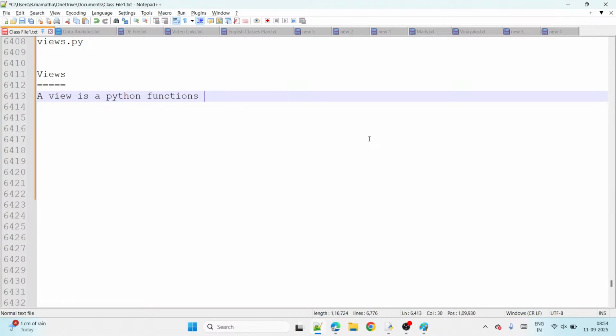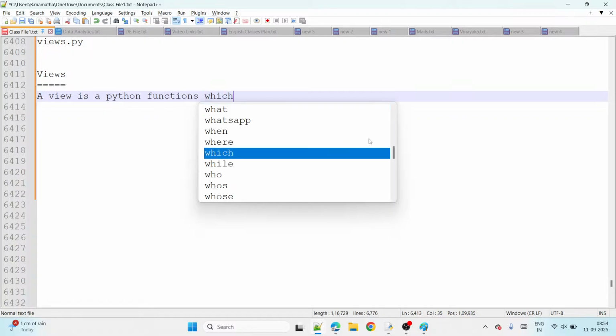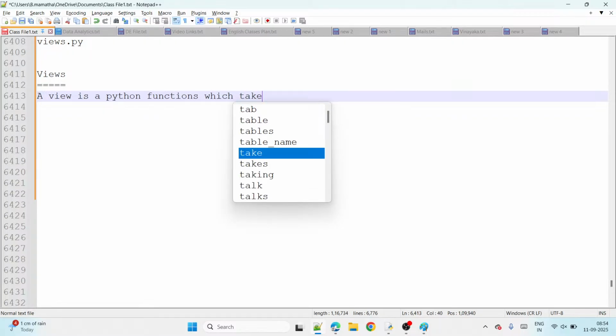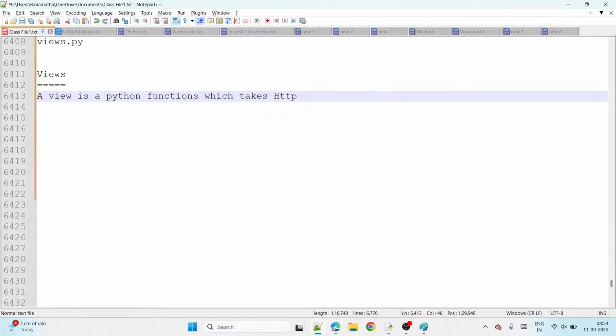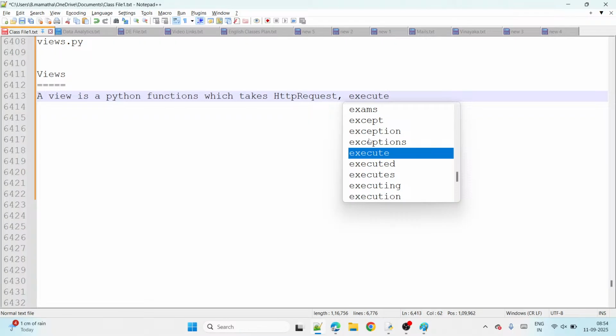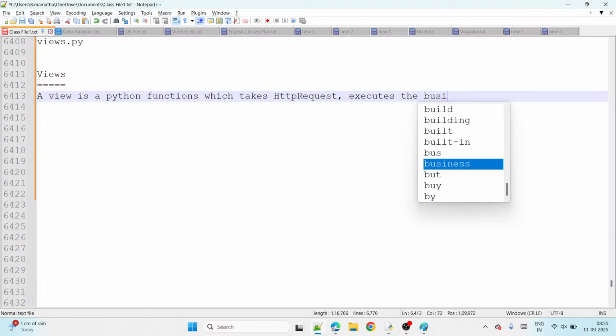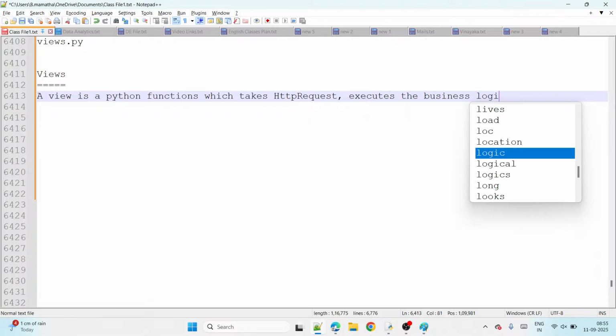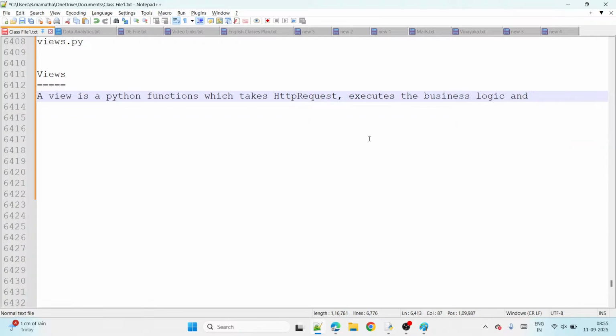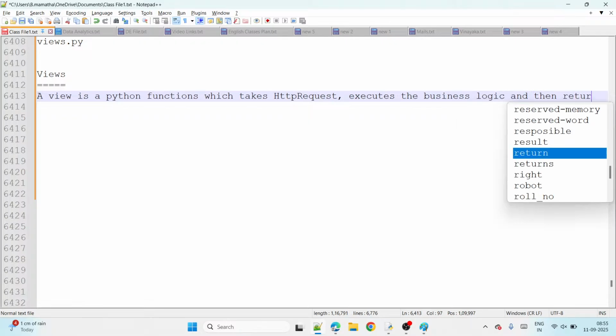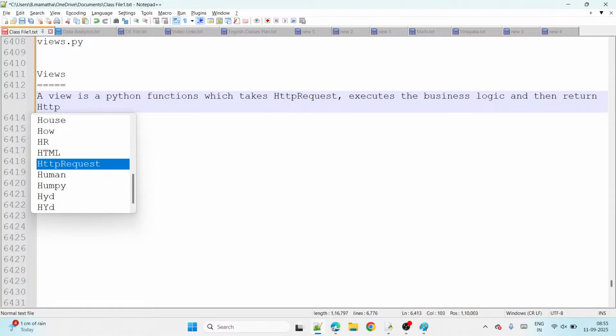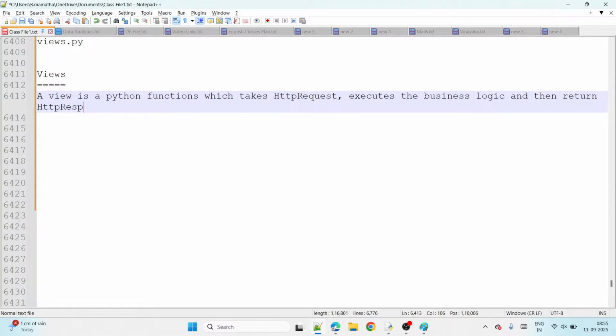That's why a view is a Python function which takes an HTTP request, executes the business logic, and then returns an HTTP response.